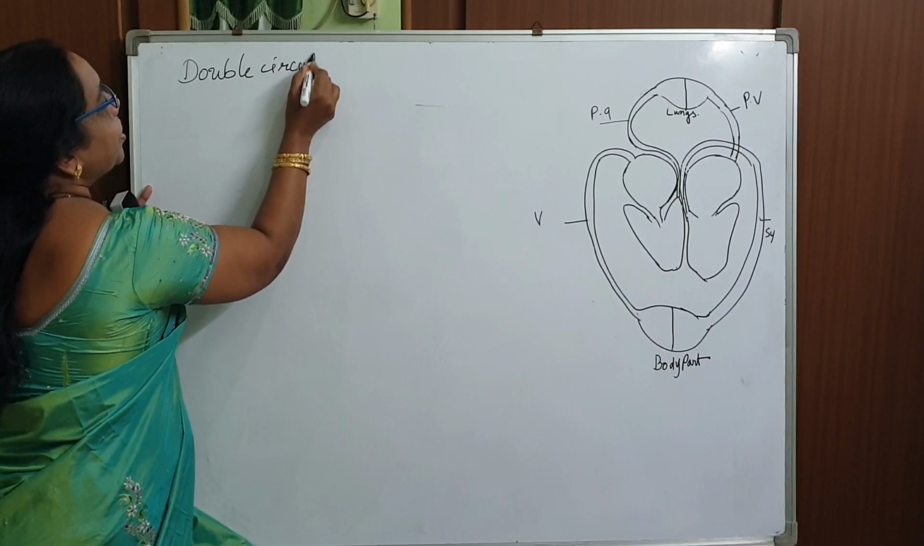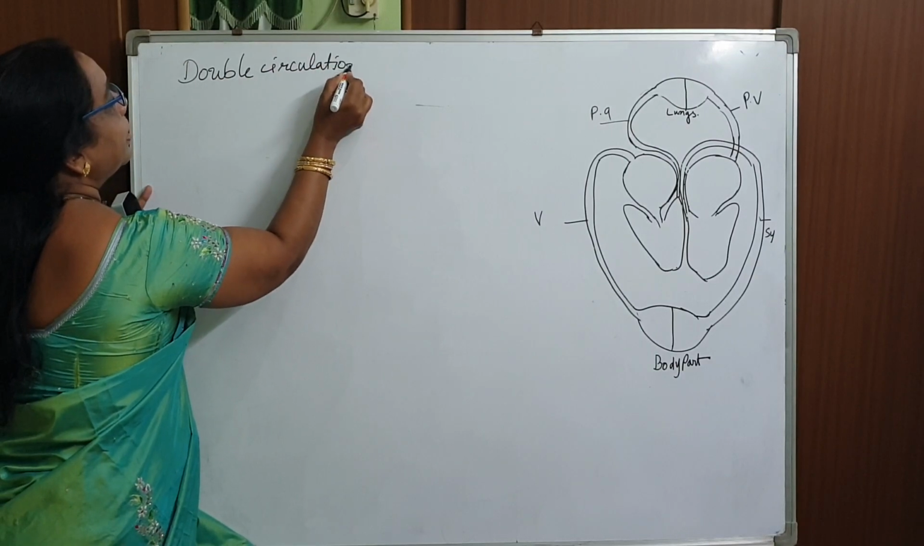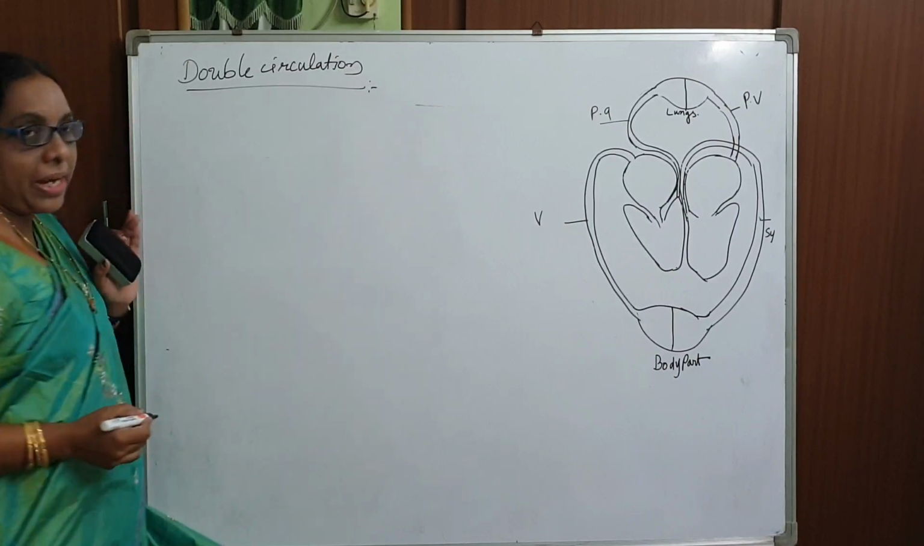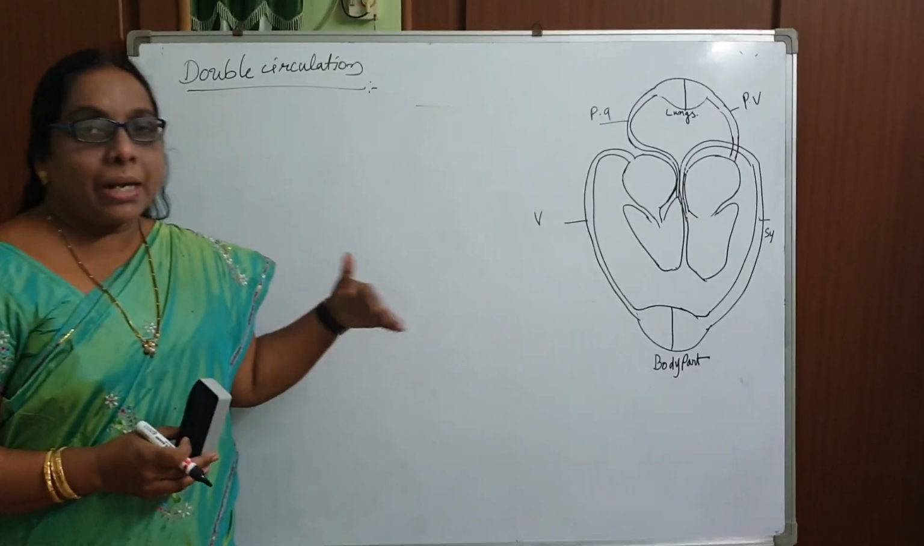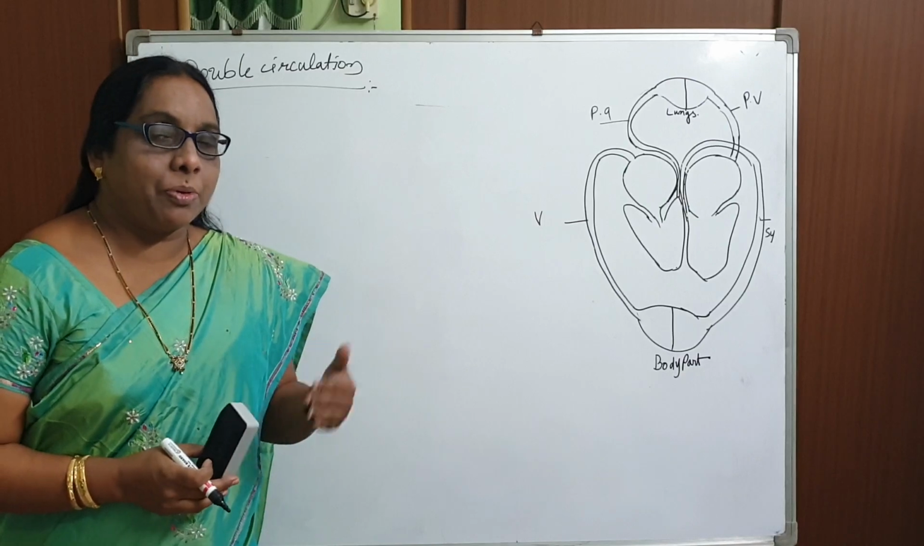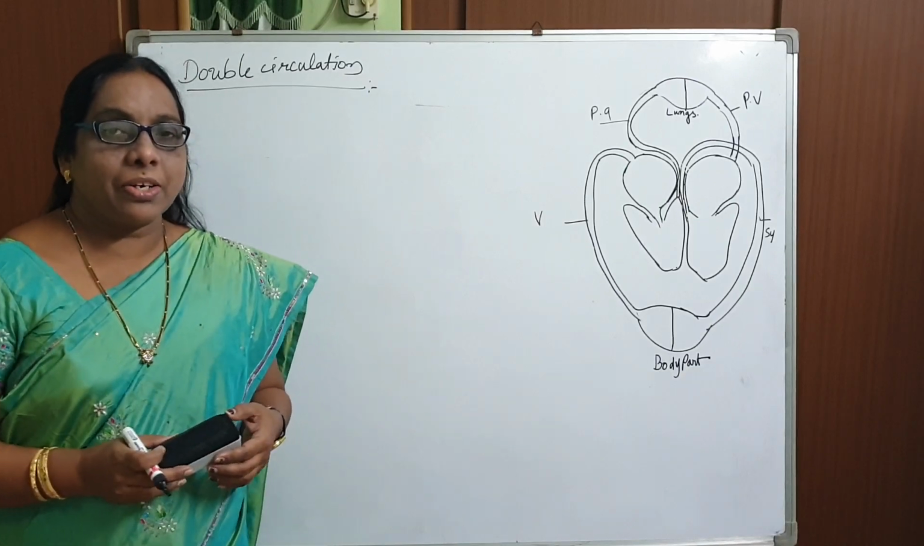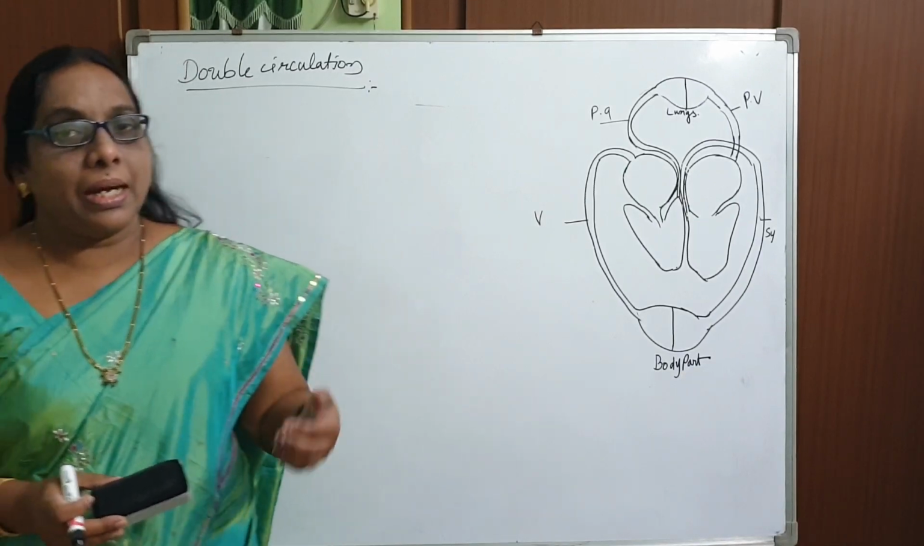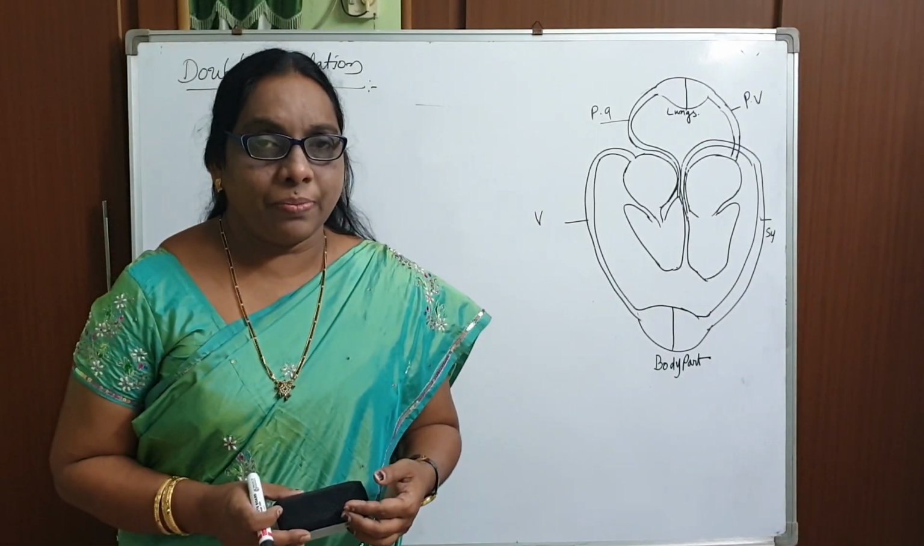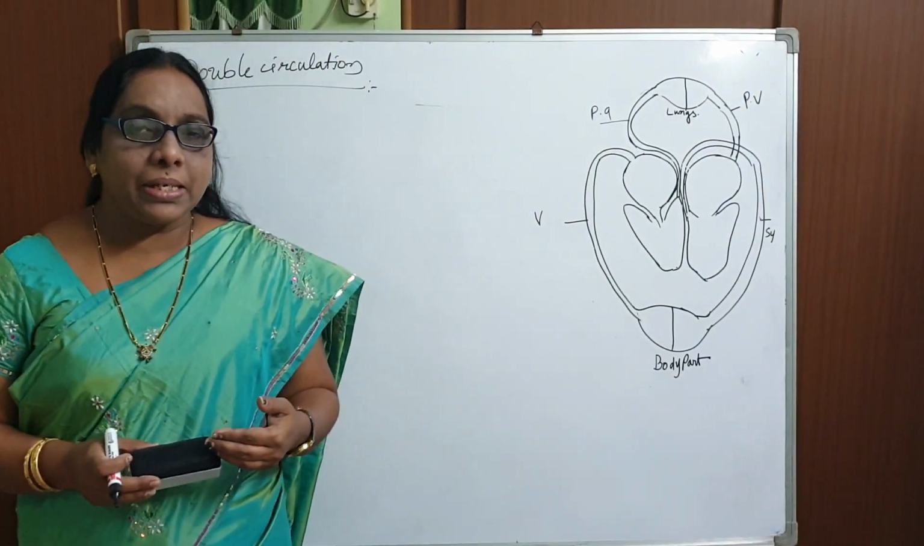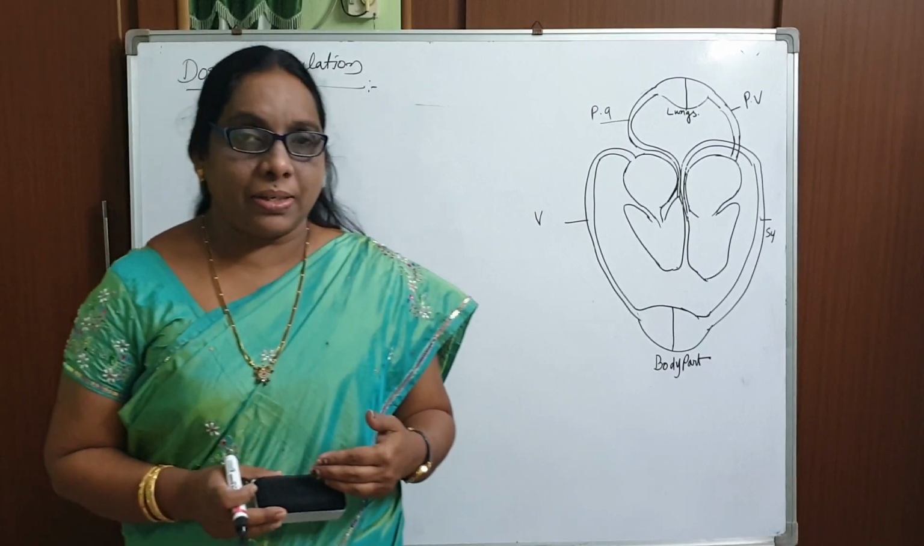Double circulation means the blood is pumped into the body twice. That particular cycle or process we call double circulation, and that particular heart we call a double circuit heart. In human beings, the blood is pumped twice through the heart.